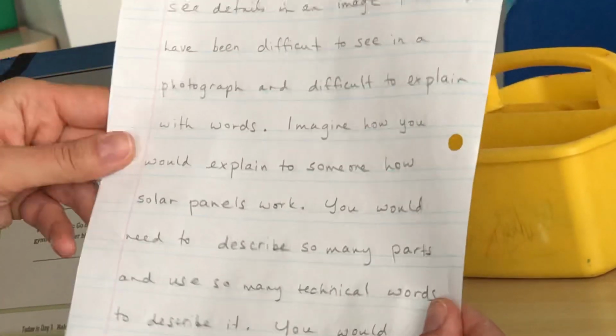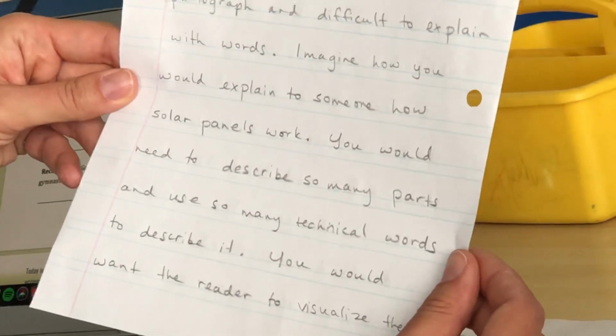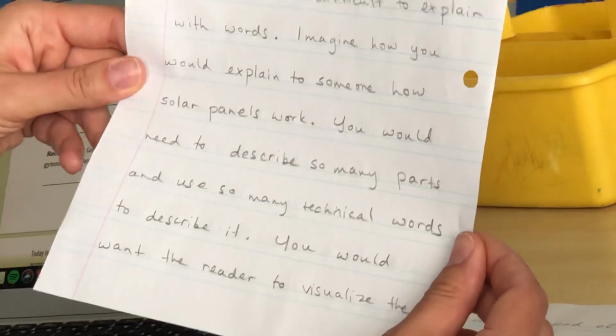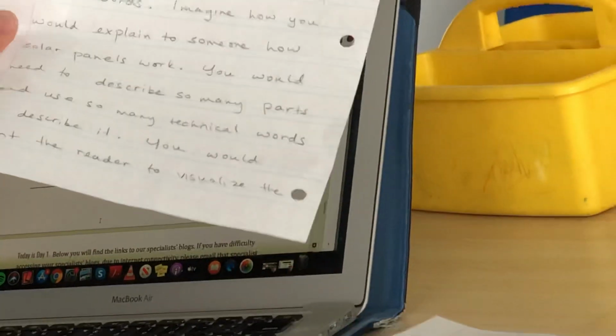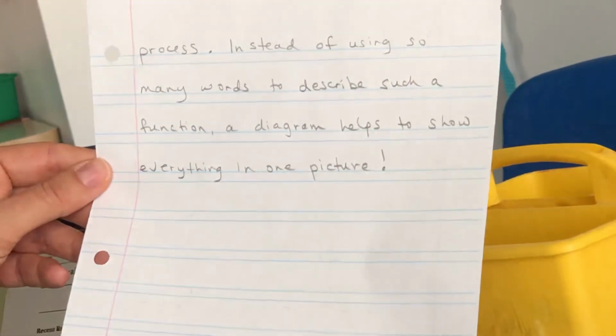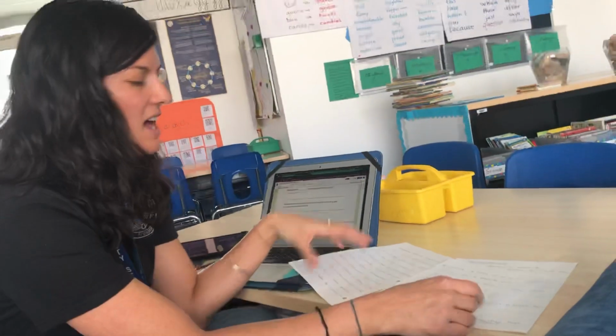Imagine how you would explain to someone how solar panels work. You would need to describe so many parts and use so many technical words to describe it. You would want the reader to visualize the process. Instead of using so many words to describe such a function, a diagram helps to show everything in one picture. That's my essay. I hope I persuaded you that diagrams are worth 1,000 words. Can you persuade your teachers?